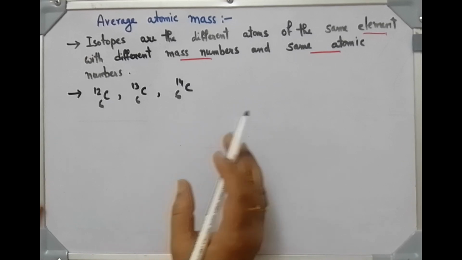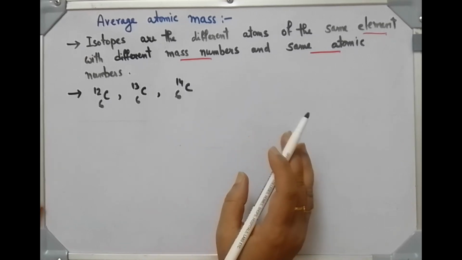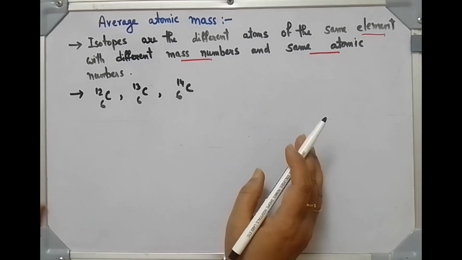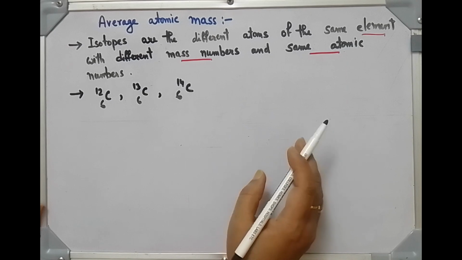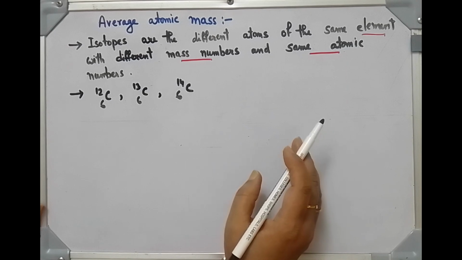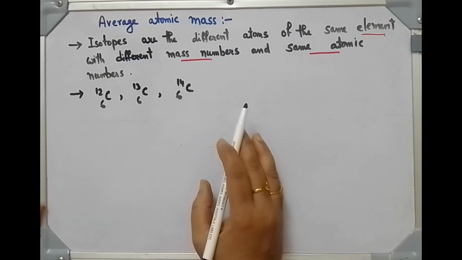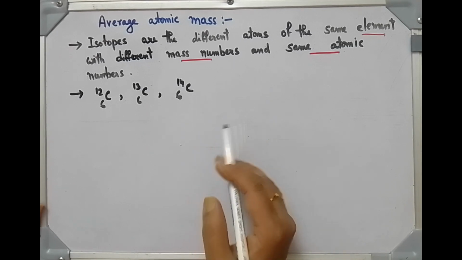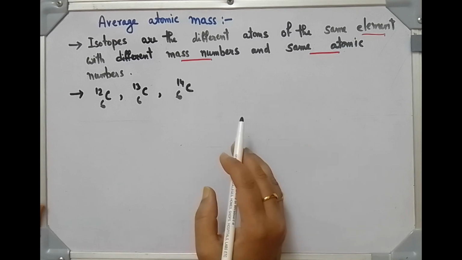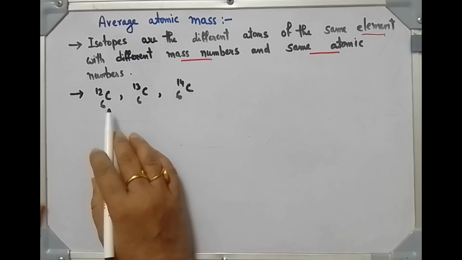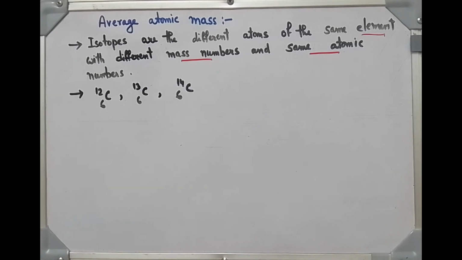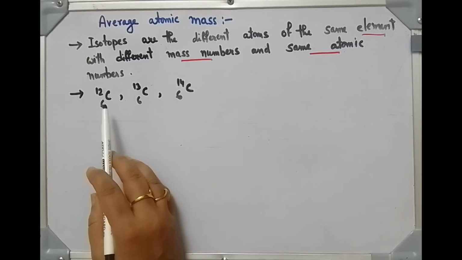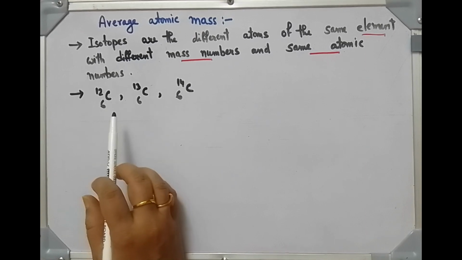Many naturally occurring elements exist as isotopes. In such cases, we need to find out the average atomic mass. If someone asks you the atomic mass of carbon, then you have to answer its average atomic mass. But if asked the atomic mass of carbon 12, the answer is 12. Is it clear?